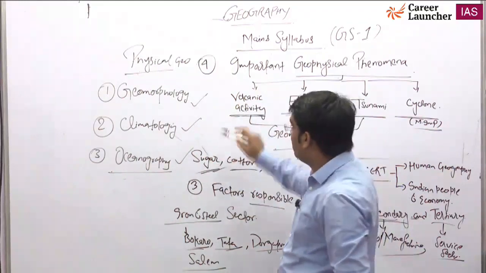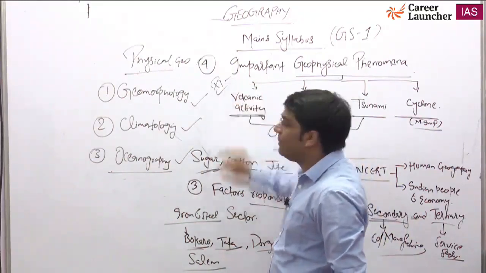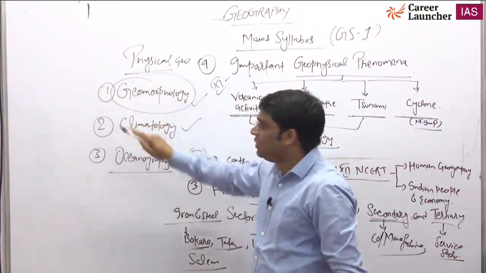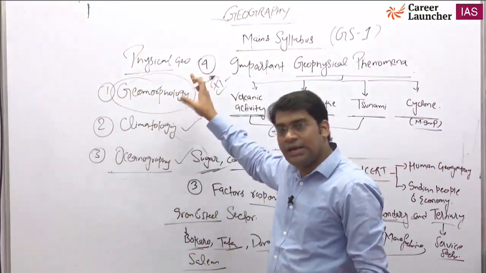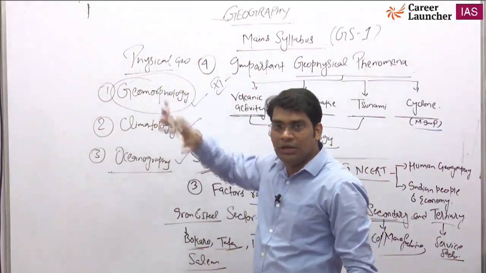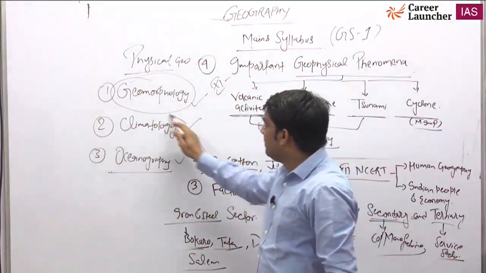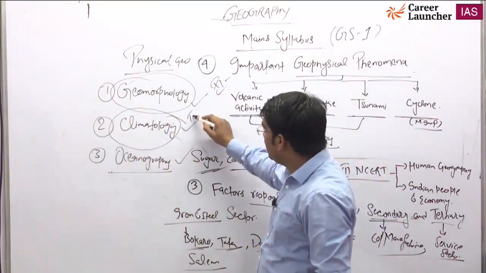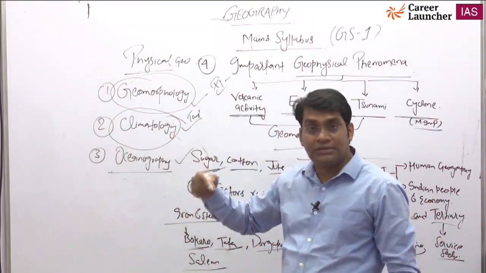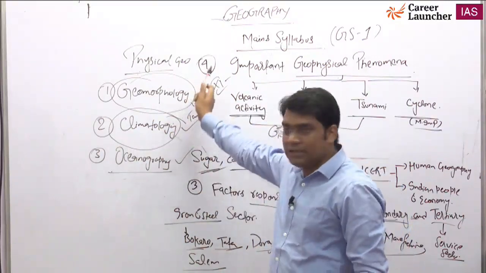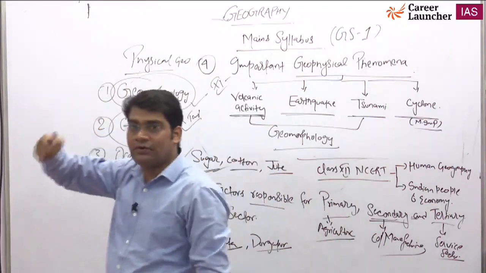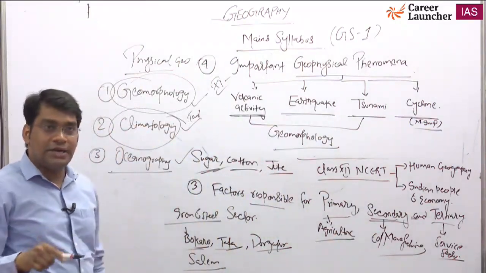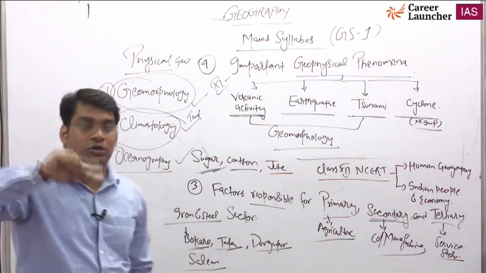In all three topics you will be able to read in a proper manner from the class 11 NCERT, Fundamentals of Physical Geography, where you will see the topic geomorphology also. Whatever is given in your class 11 NCERT, that much is sufficient. No need to go beyond to any other book. In climatology, the subtopics you will see are temperature, inversion of temperature, air mass, cyclone, everything is given here. Volcanic activity, earthquake and tsunami are also given in class 11 NCERT, in your Indian geography book.